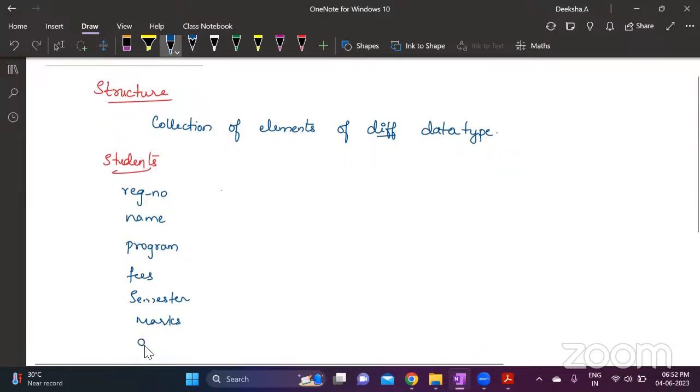You're also going to store their average or percentage. Now each one of these is of a different type. Registration number can be int or it can be character as well. You can have an alphanumeric registration number. If it's just numerical, it is going to be int. Name is going to be a character type. Character name 20, I'll give. So this is a character array.